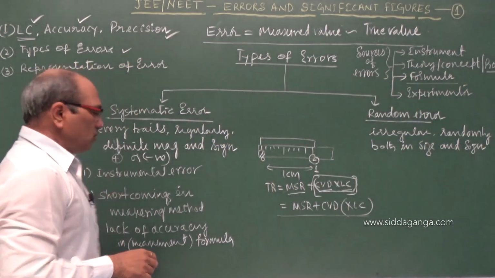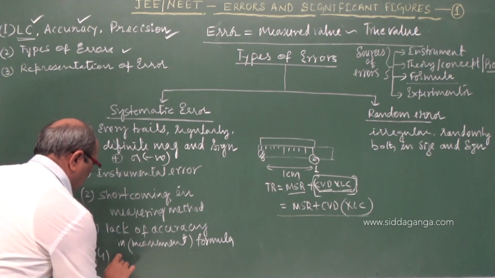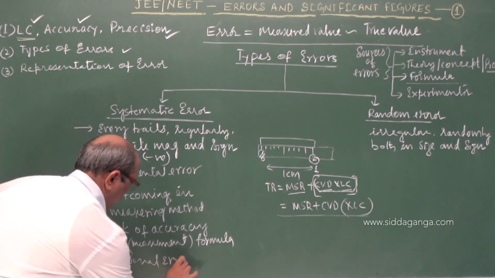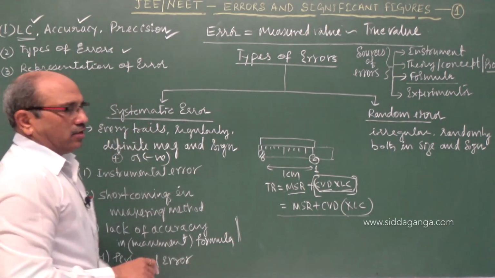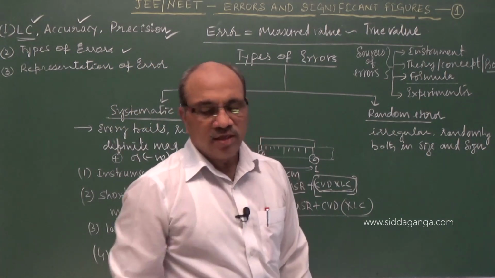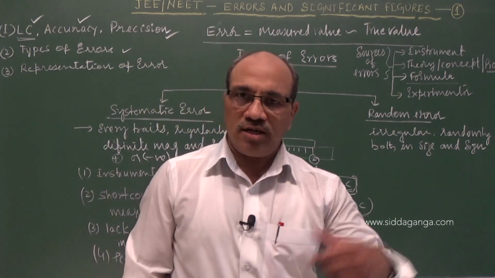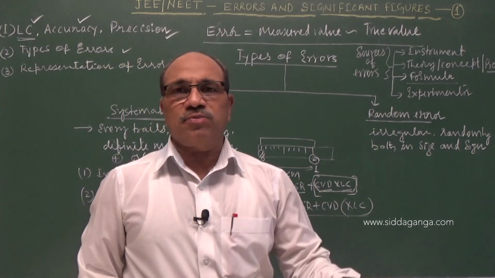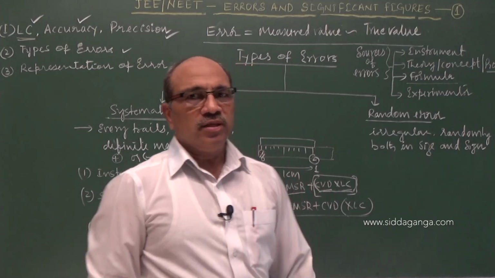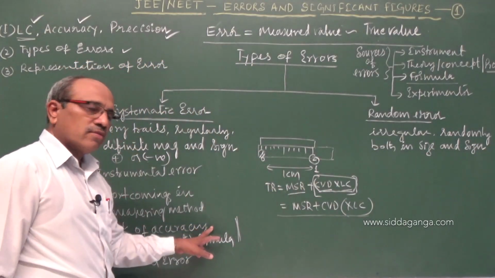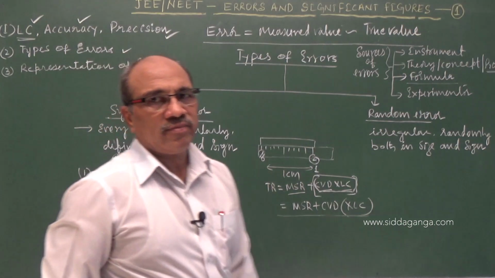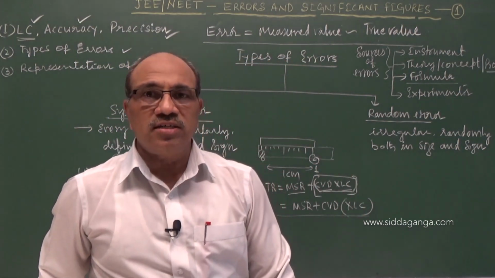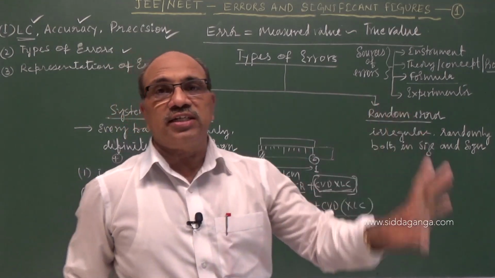What the experimenter does here, the fourth one, is experimenter or personal error. The third one is minimized by correctly knowing the procedure and the formula, and knowing the substitution correctly before you substitute and simplify. This error can also be minimized. Whereas personal error is the negligence of the person or the experimenter who is doing that experiment.